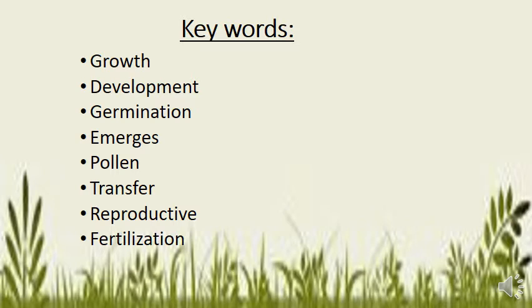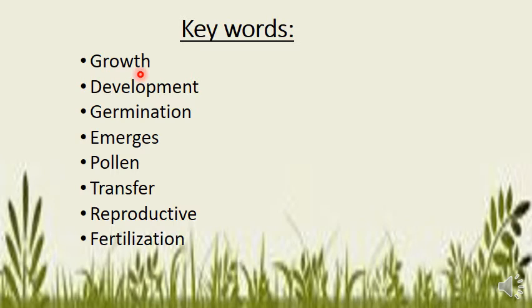Now here are some keywords that you can see on your screen. We are going to discuss these points. The first one is growth. What is growth? Growth means the increase of anything. If things are growing, like us human beings, our plants, our animals, they are getting bigger in size. So growth is that. Development means progress, one thing advancing over another. So that is the process of development.